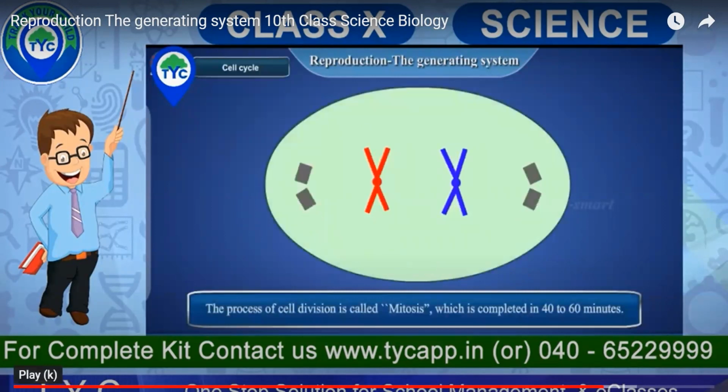So let us see how this process of cell division and mitosis takes place. Every time a cell divides, this mitotic division keeps going on continuously in our body, 24/7. For one cell to complete its division, it takes 40 to 60 minutes, almost one hour. Every hour, old worn out cells keep leaving the body and new cells are formed. So this is a continuous division. So how does this mitotic division take place?